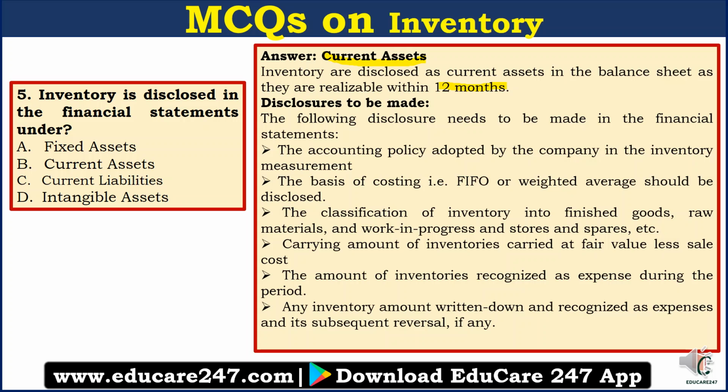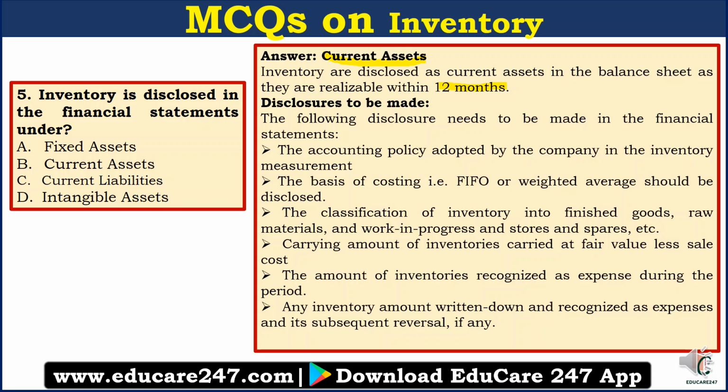Now let us look at the other disclosure requirements for AS2 inventory in the balance sheet. The following disclosures need to be made in the financial statements. First, the accounting policy adopted by the company in inventory measurement. So what policy you are adopting, you have to disclose. Second, the basis of costing, that is FIFO or weighted average, should be disclosed.